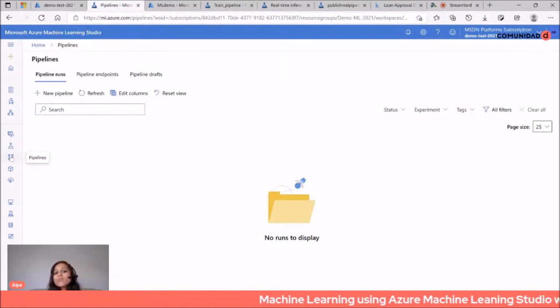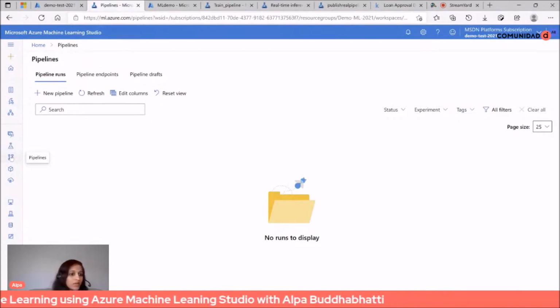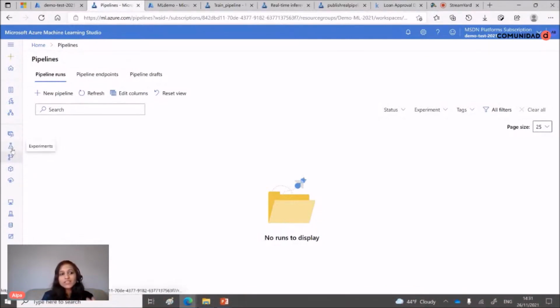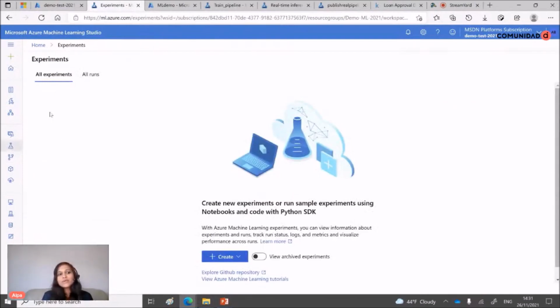All of these things you can do in your pipeline. And once you submit your pipeline, it generates experiments. So this is the experiments. Here you will see your results automatically once you submit your pipeline.